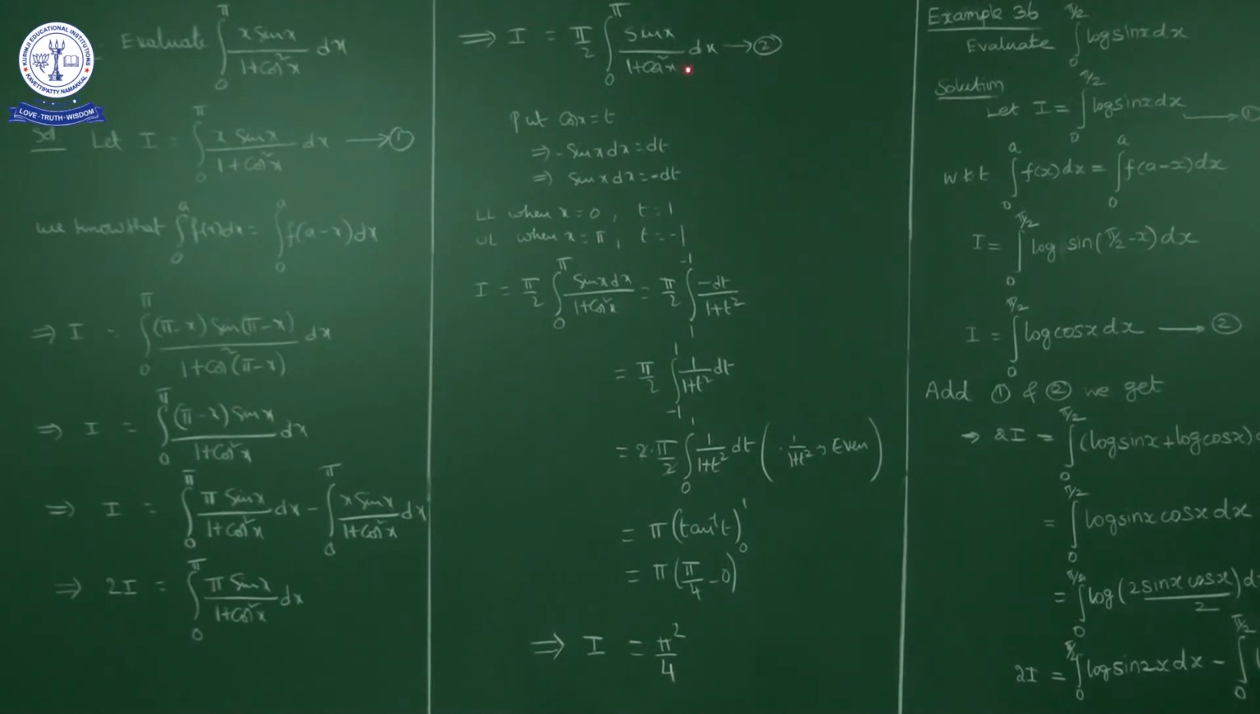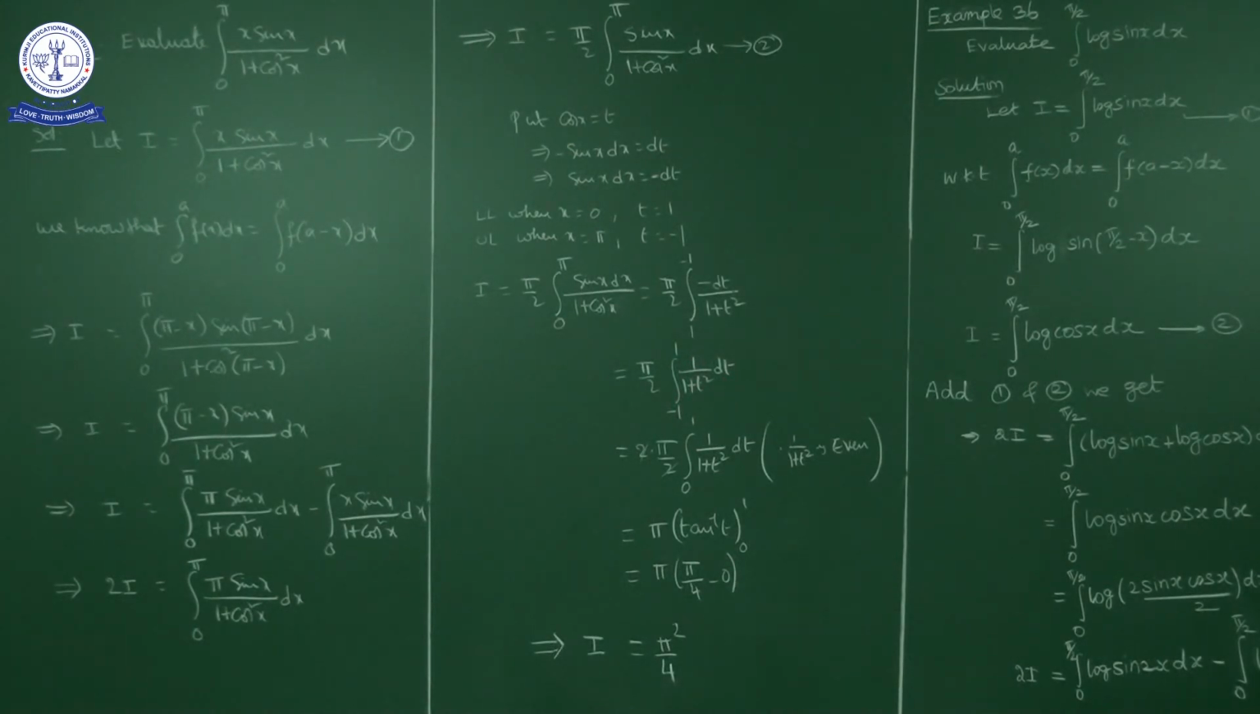So from here, what is I? I is equal to pi by 2 integral 0 to pi of sin x dx upon 1 plus cos square x. Now when x is equal to 0, t equals 1. When x is equal to pi, t equals minus 1. Sin x dx is minus dt, upon 1 plus cos square, which is 1 plus t square. When you remove this minus, the lower limit becomes the upper limit and the upper limit becomes the lower limit, because integral a to b f of x dx is equal to minus integral b to a f of x dx. Using that property, we can write pi by 2 into integral minus 1 to 1 of 1 upon 1 plus t square dt.